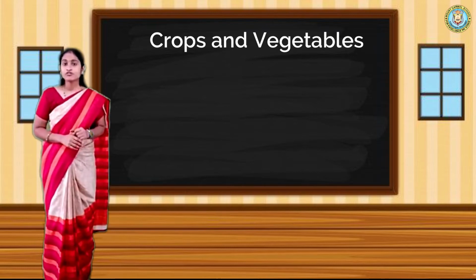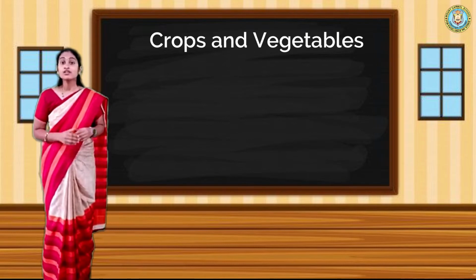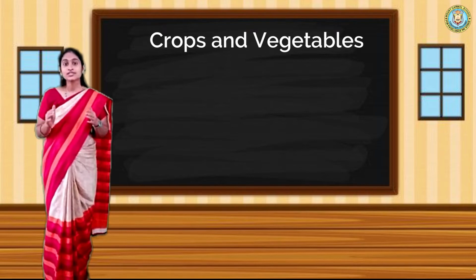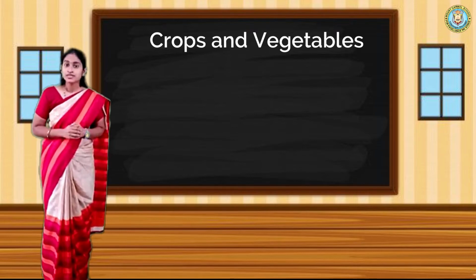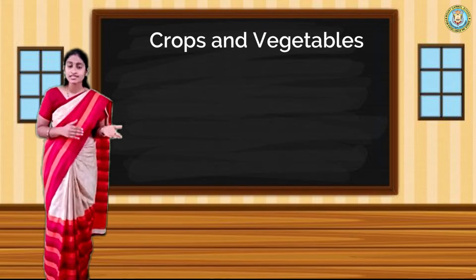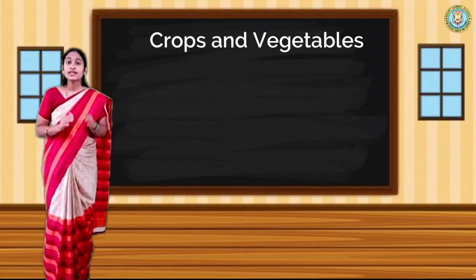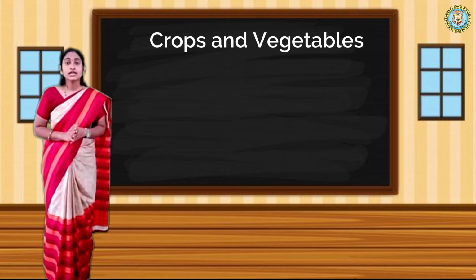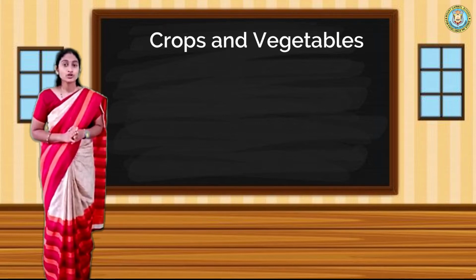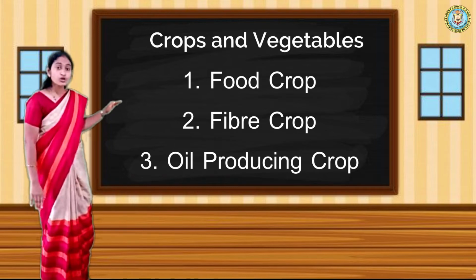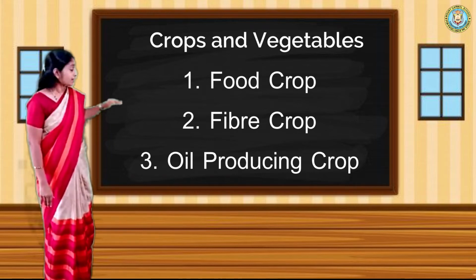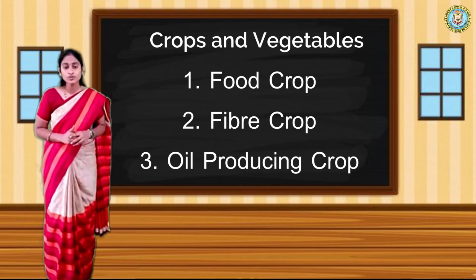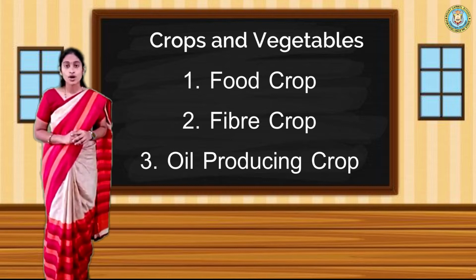Do you know what is the meaning of crops? Crops are grown in large amounts and they are large commercial scale plants. Some things, for example rice and wheat, we require in large quantity, so we call them crops. There are three types of crops. Which are they? Food crops, fiber crops and oil producing crops. We have to study them one by one.